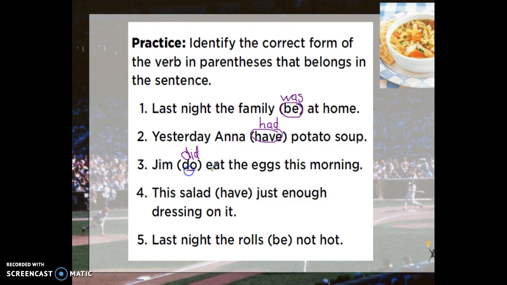Remember, that's your only option for the verb do. This salad blank just enough dressing on it. Had is the correct form. And number 5, last night the rolls blank not hot. We want it to be last night, so make sure you say the rolls were not hot.